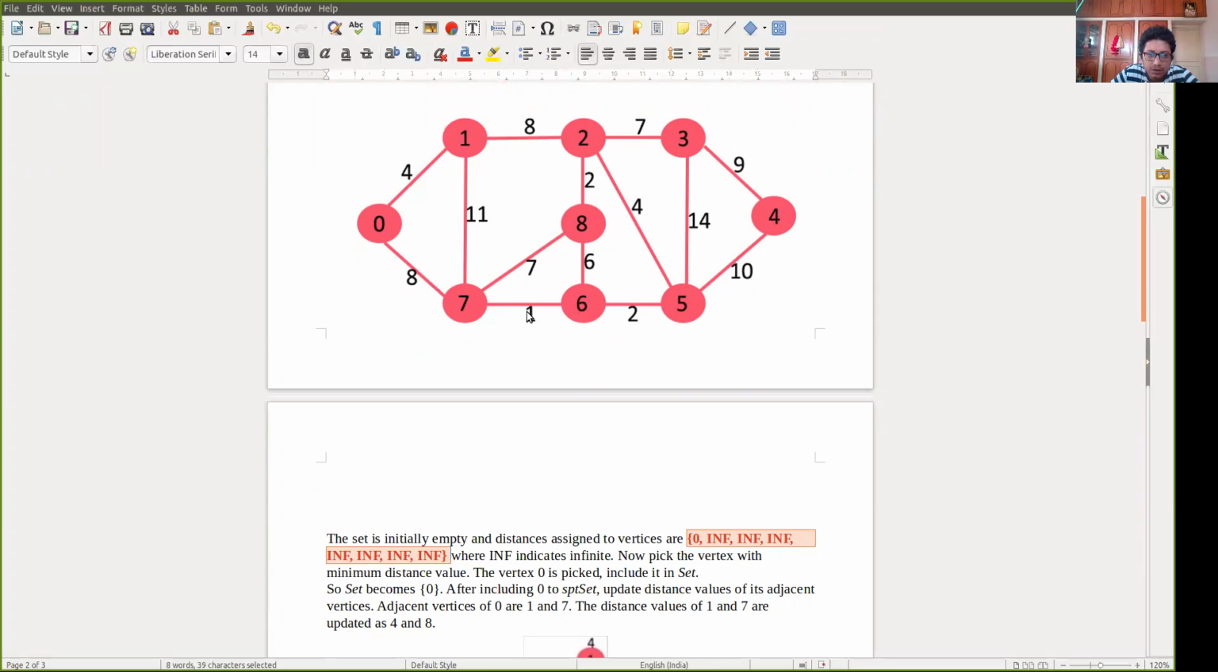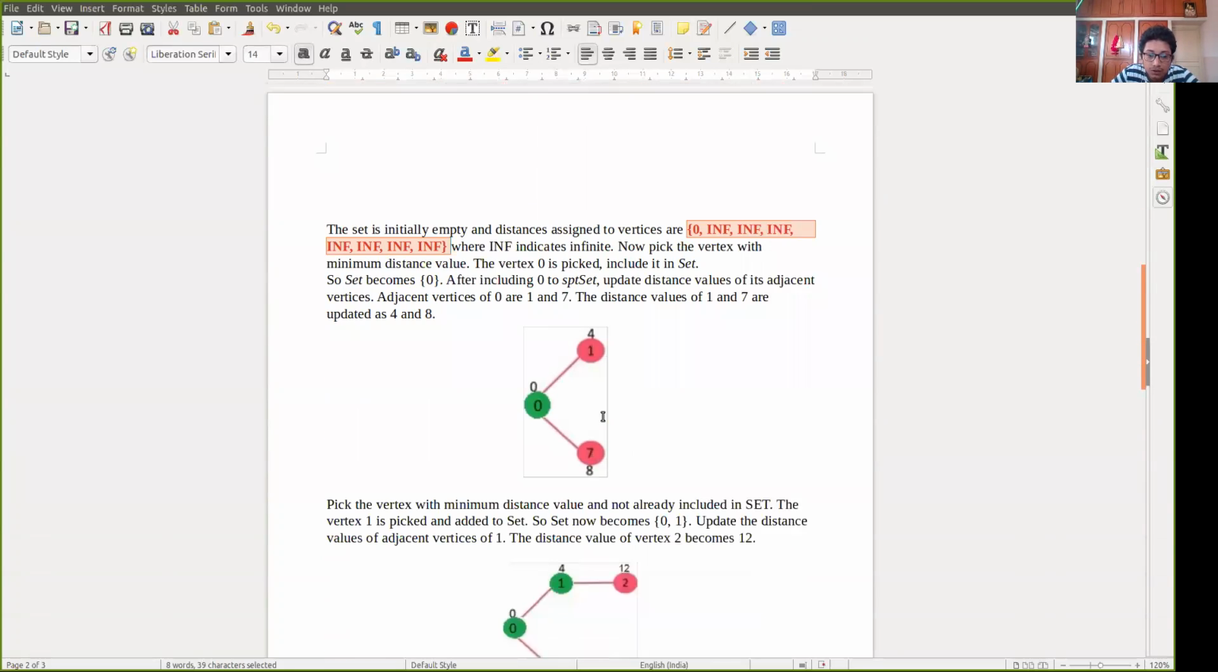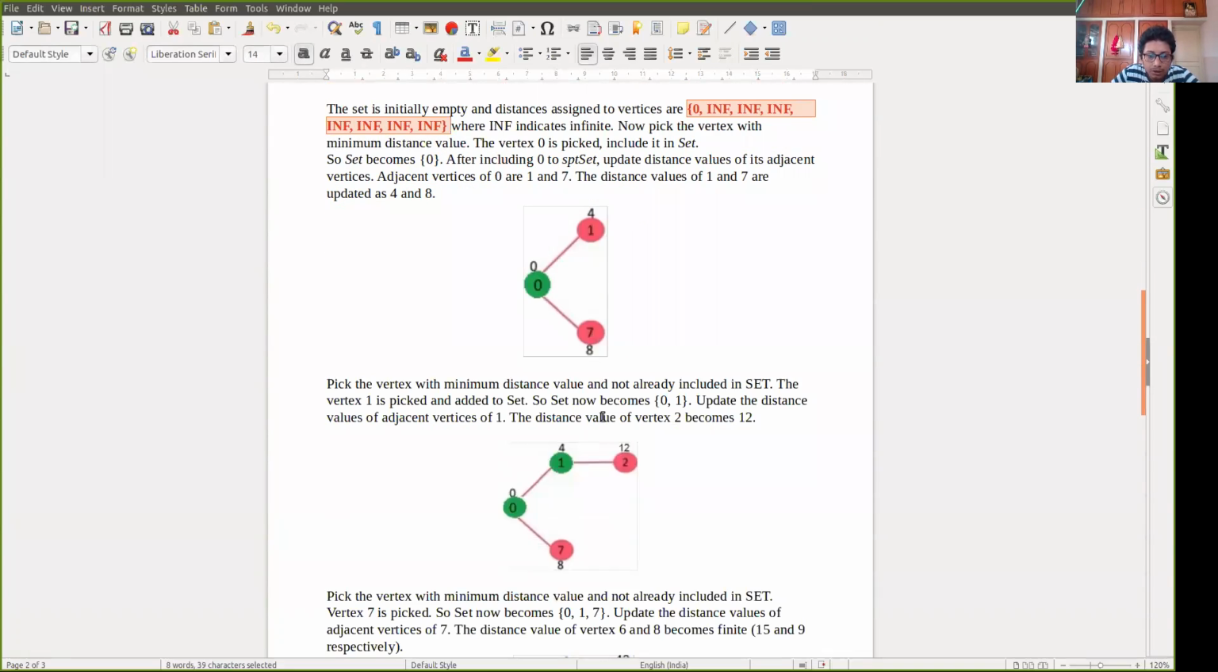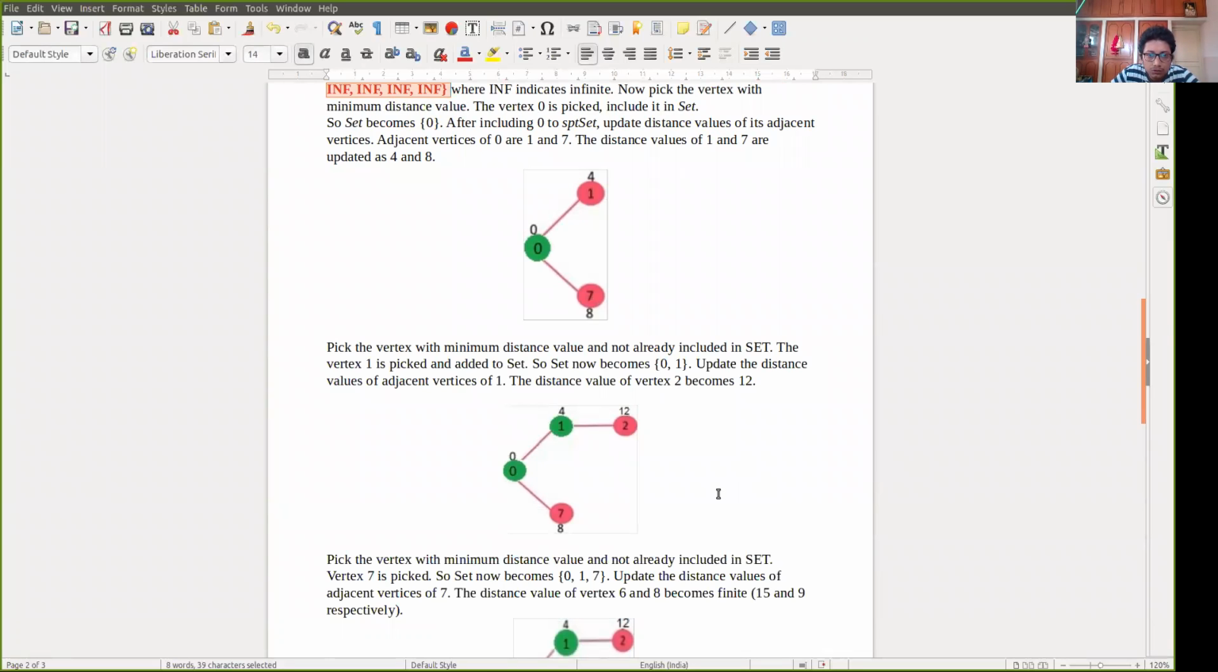Obviously 6, so it is 1. So from 0 to 6, it will take 8 plus 1, 9. So we'll write over here 9. Previously it was infinity. Now I will write here 1. Write here 9. So 6 will also be included.